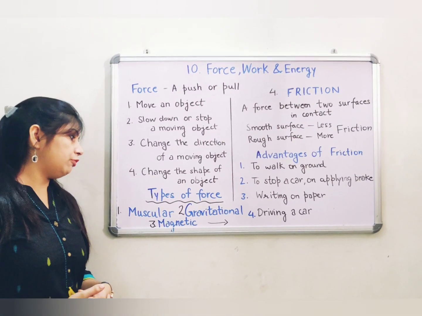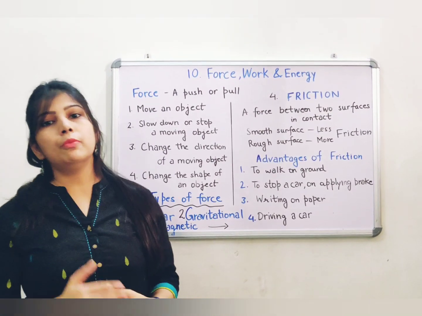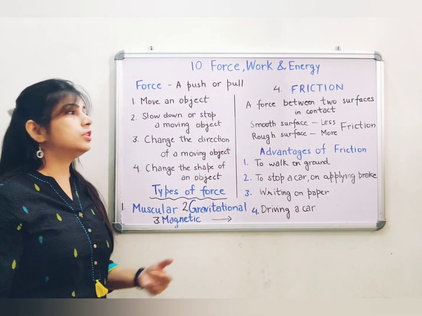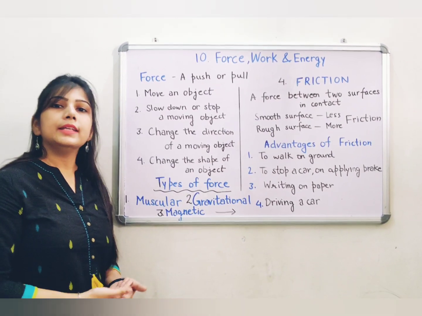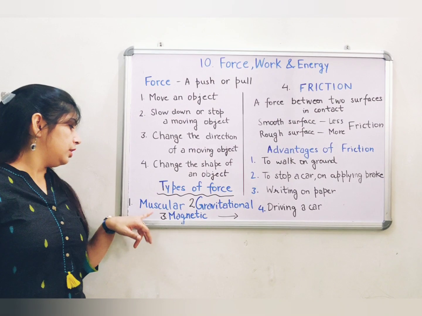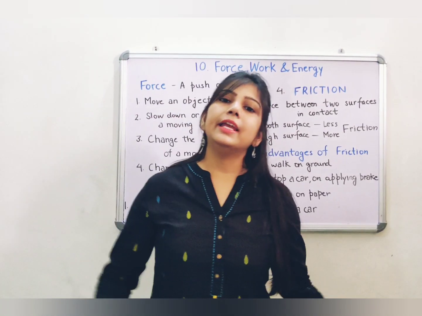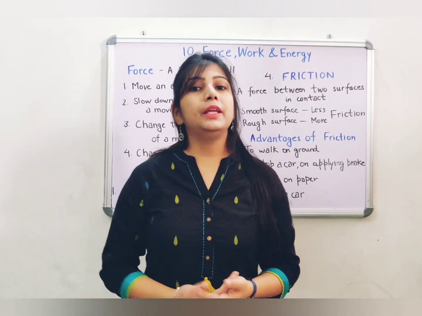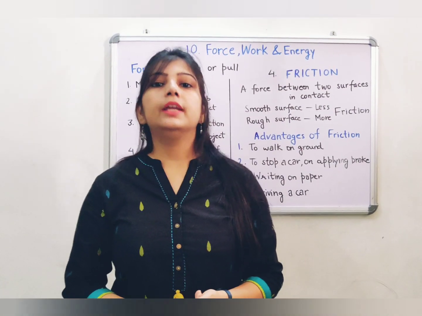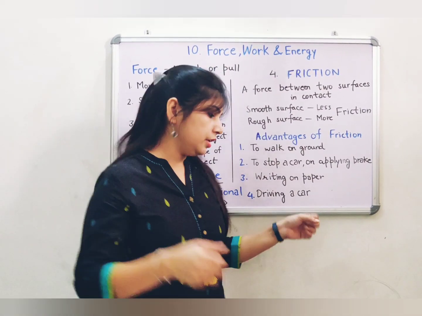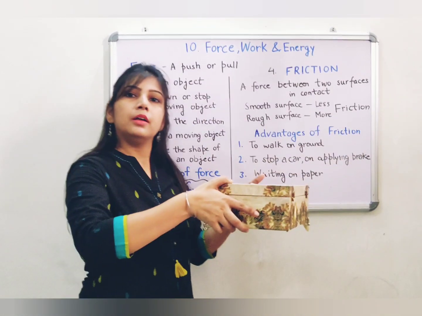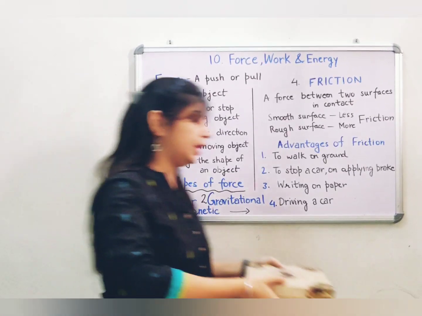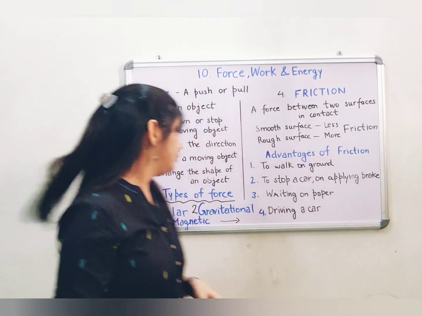Next we come to the types of forces. Forces are of four major types: muscular force, gravitational force, magnetic force and friction. So let us start discussing them one by one. First, muscular force. As the name suggests, muscular force is the force that is applied by our muscles. Means anything we do with our body, like if I pick up this box, which force have I applied? Muscular force I have applied on it to pull it up.